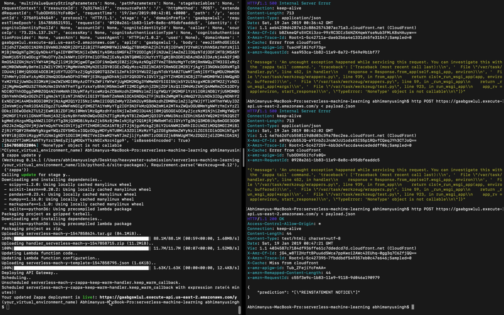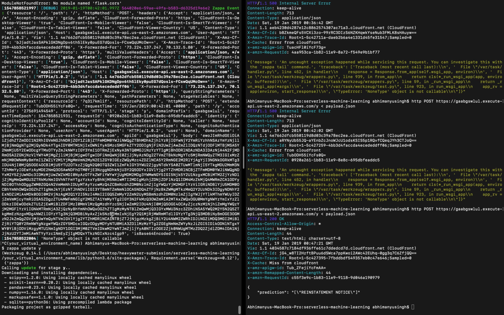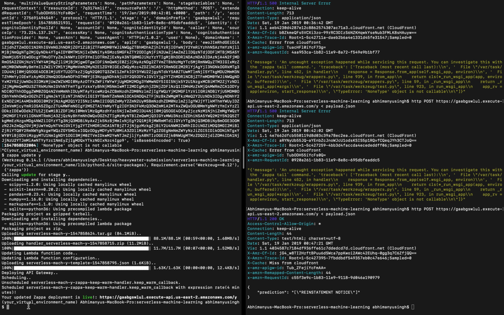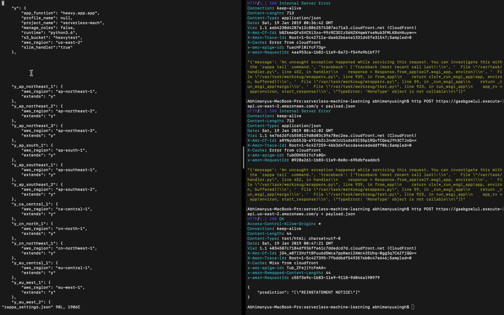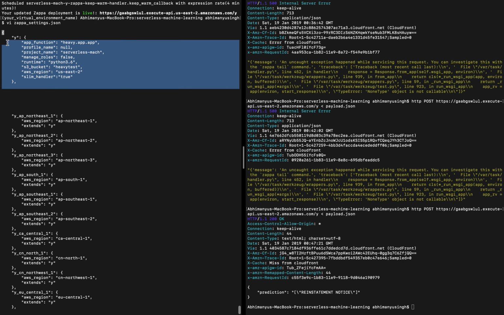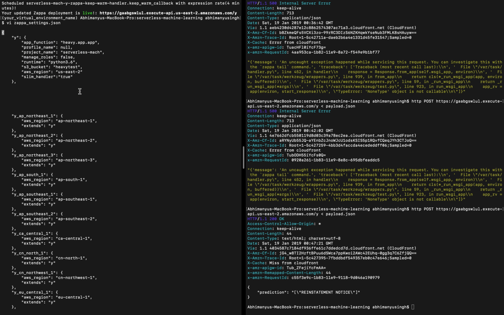But as you can see, I did the deployment, and with a basic Zappa init you can see the commands over here. Let me just pull it up real quick. Zappa settings for we call our API Y, and it's inside this directory called heavy, and we have set up everything. This is the S3 bucket name, which is called heavy test, and the AWS region which we used. And slim handler basically is used to make the whole process quicker.